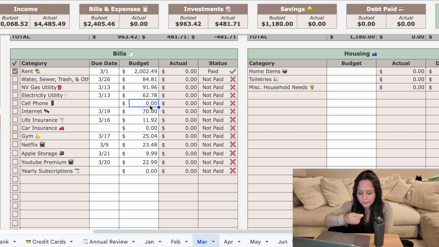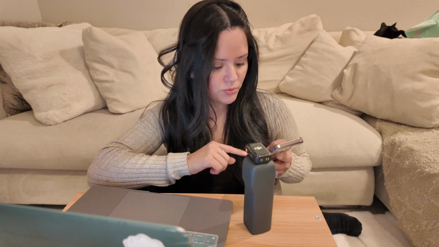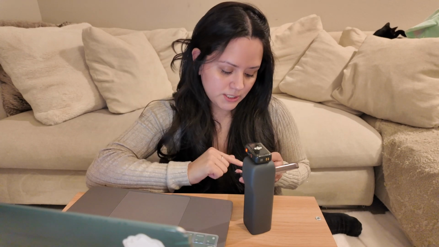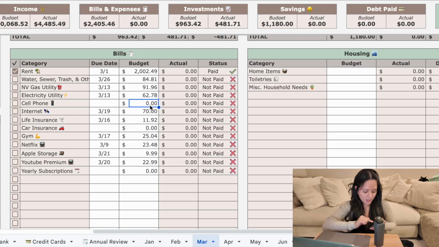Internet is the same. I think our cell phone bill is not due. Let me check. I don't think it's due, but I'm gonna double check. And I do need to update my credit card information on my cell phone. So let's see. Oh yeah, payment due date. So my bill is due. Everybody's should be due as well.